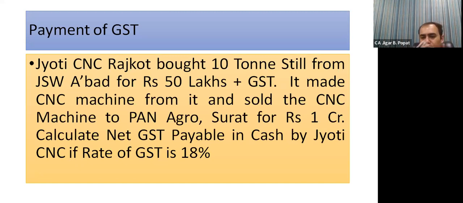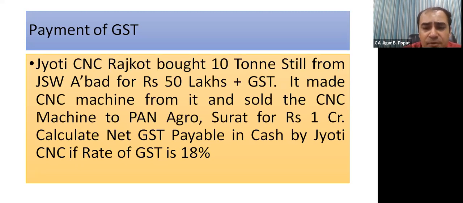Now understand, see. There are actually two transactions. Number one is Jyoti CNC purchased steel, then transformed it into CNC machine and then sold it. So in first case, Jyoti CNC is a procurer of inward supply. Then it transforms and manufactures from steel to CNC machine, and then it is actually the supplier of outward supply. And we are here analyzing the case in totality.